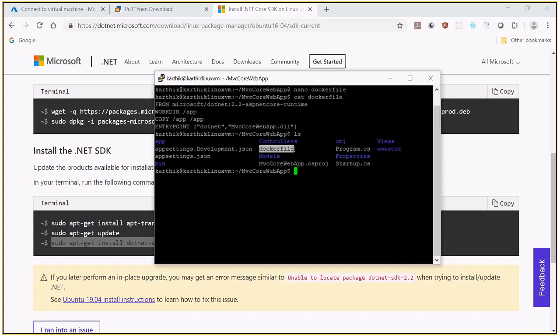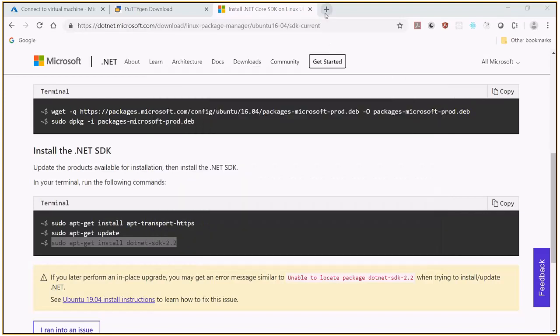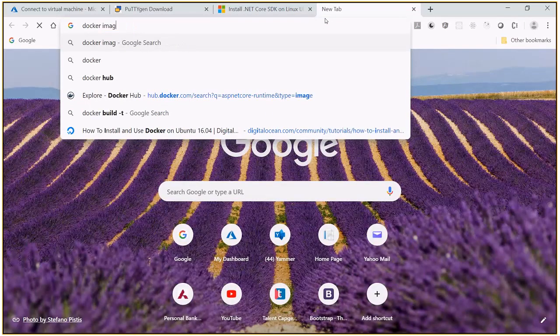Let me just try to create the image from the current folder. First of all, the naming convention is wrong, so we need to change this folder name. Look at this, clear the screen. MVC Core Web App is there, right? In order to create the Docker images, look at that naming convention. Docker images naming convention.